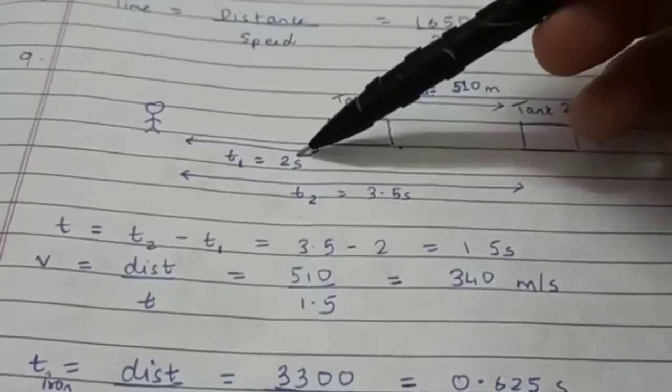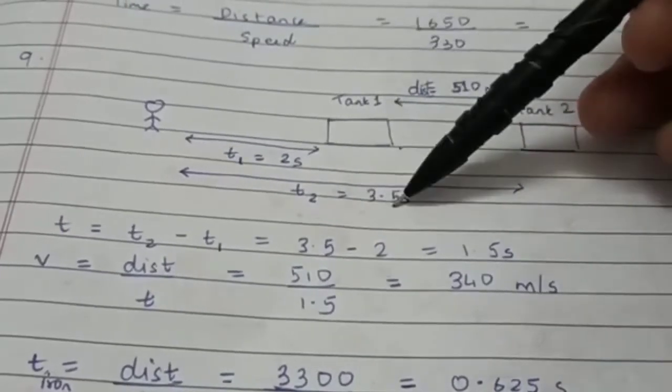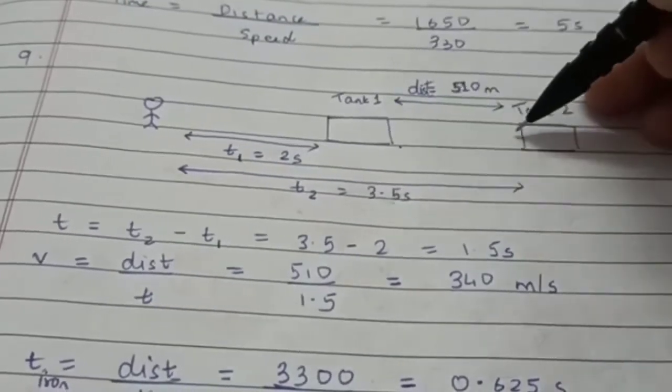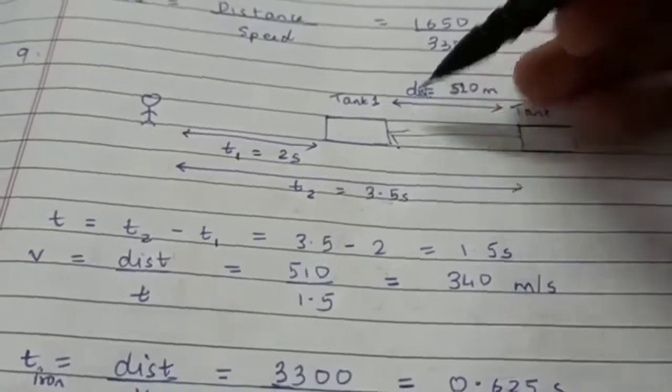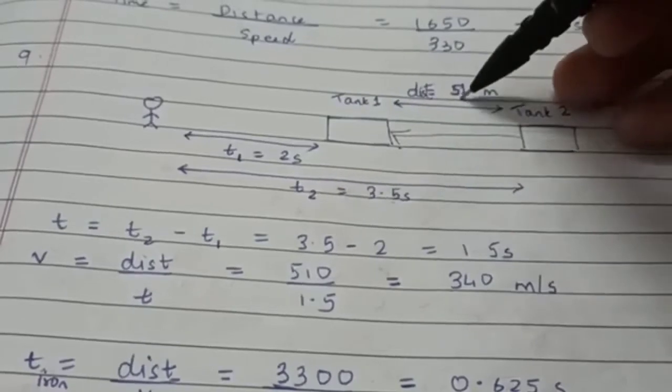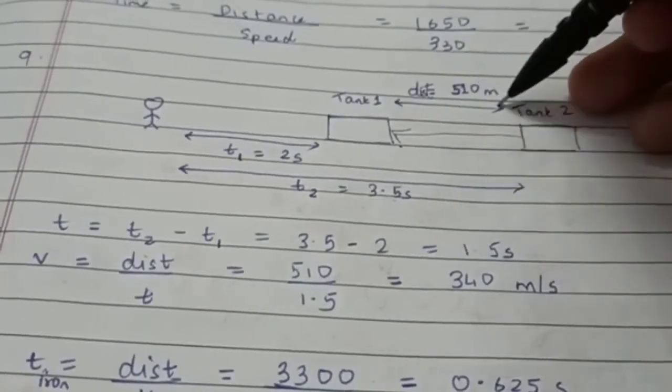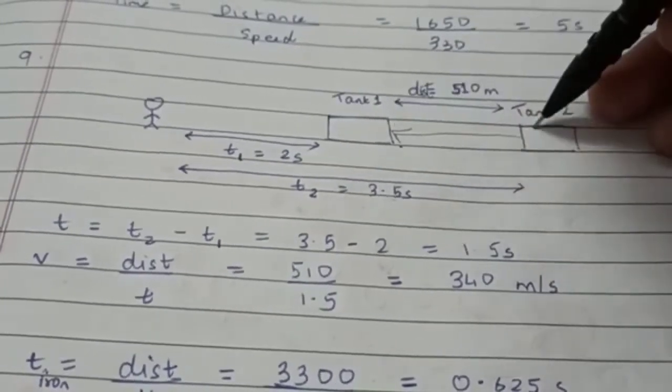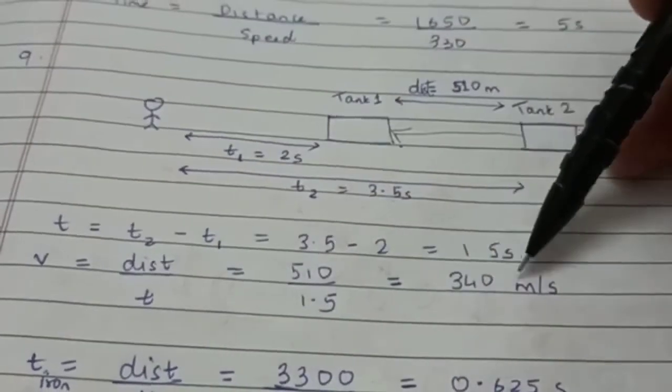First of all, what is the difference between the time? 1.5 seconds. That means sound takes 1.5 seconds to travel this much distance, isn't it? Which is 510 meters. I know the distance, I know the time, I can find the velocity or the speed. Velocity is distance upon time, that's 340 meters per second. Done.